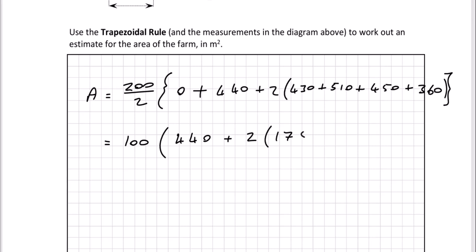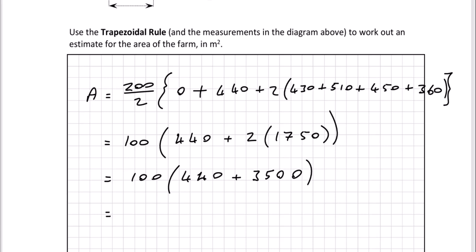1750. Okay, so when you do that, then you get 100 times 440 plus twice 1750, that's 2 zeros 0, 2 5s 10, put down 0, 7's 14, 1 is 15, put down the 5, 1's 2, 1 is 3. Okay, so when you do that, you just add these two here and multiply by 100, you get 394,000 cubic meters. And that's it for this question.